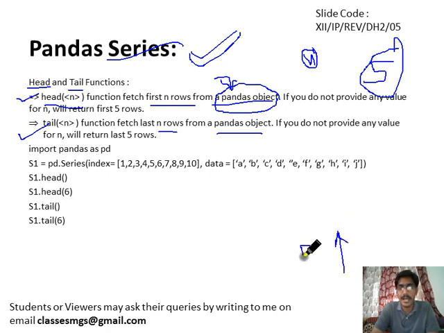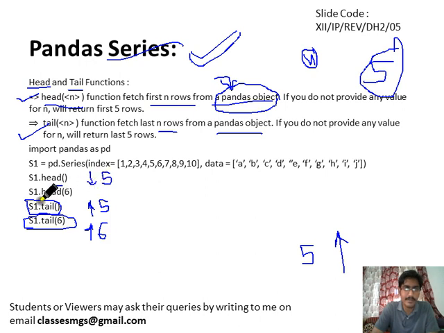It will return the last 5 rows if we don't pass anything into this function, and if we pass n, like tail 6, then it will return the last 6 values from the bottom. If you pass some argument in the head function, like 6, it will return the top 6 values from the data series object.